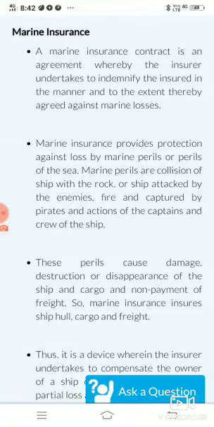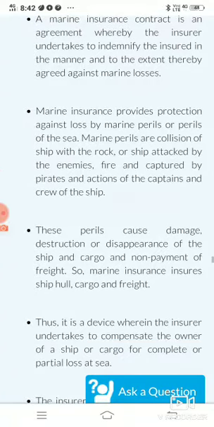Now, marine losses can be of different kinds. When we talk about marine insurance, children, it basically provides protection against marine losses, or losses which occur at sea. What are these types of losses?